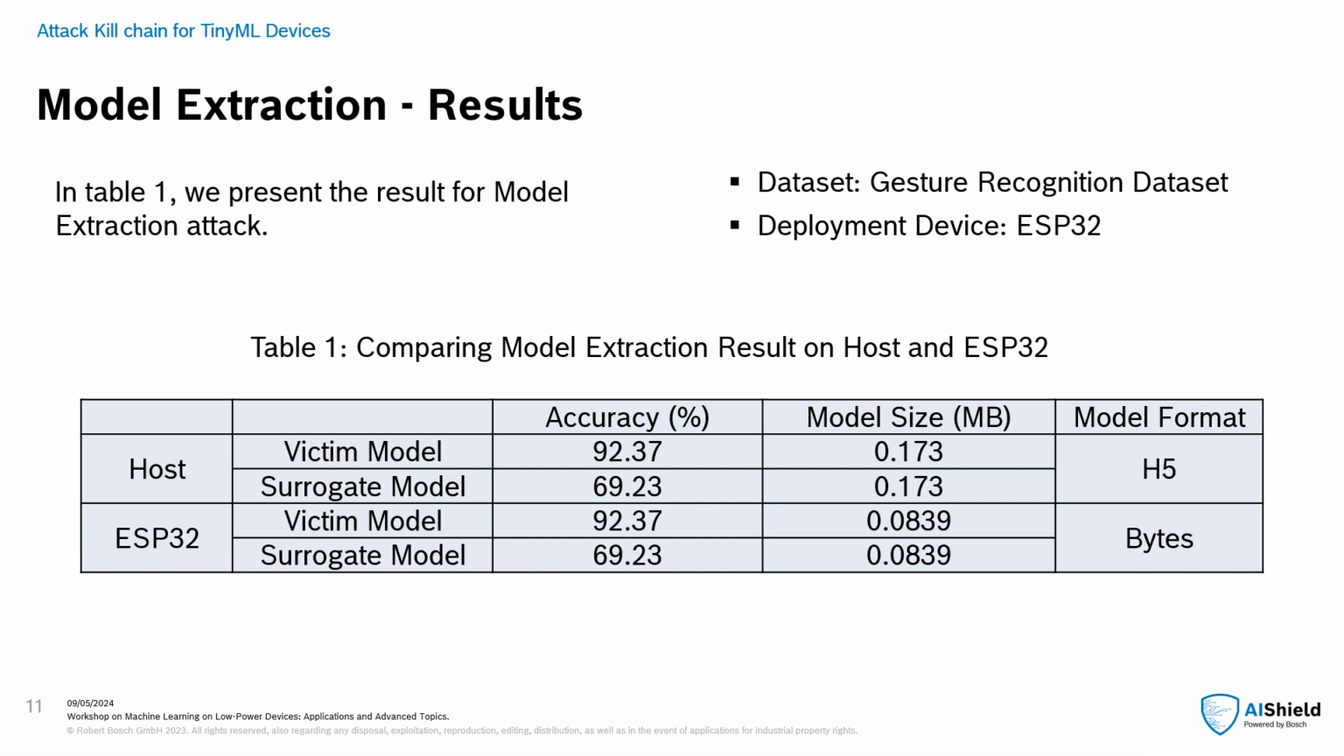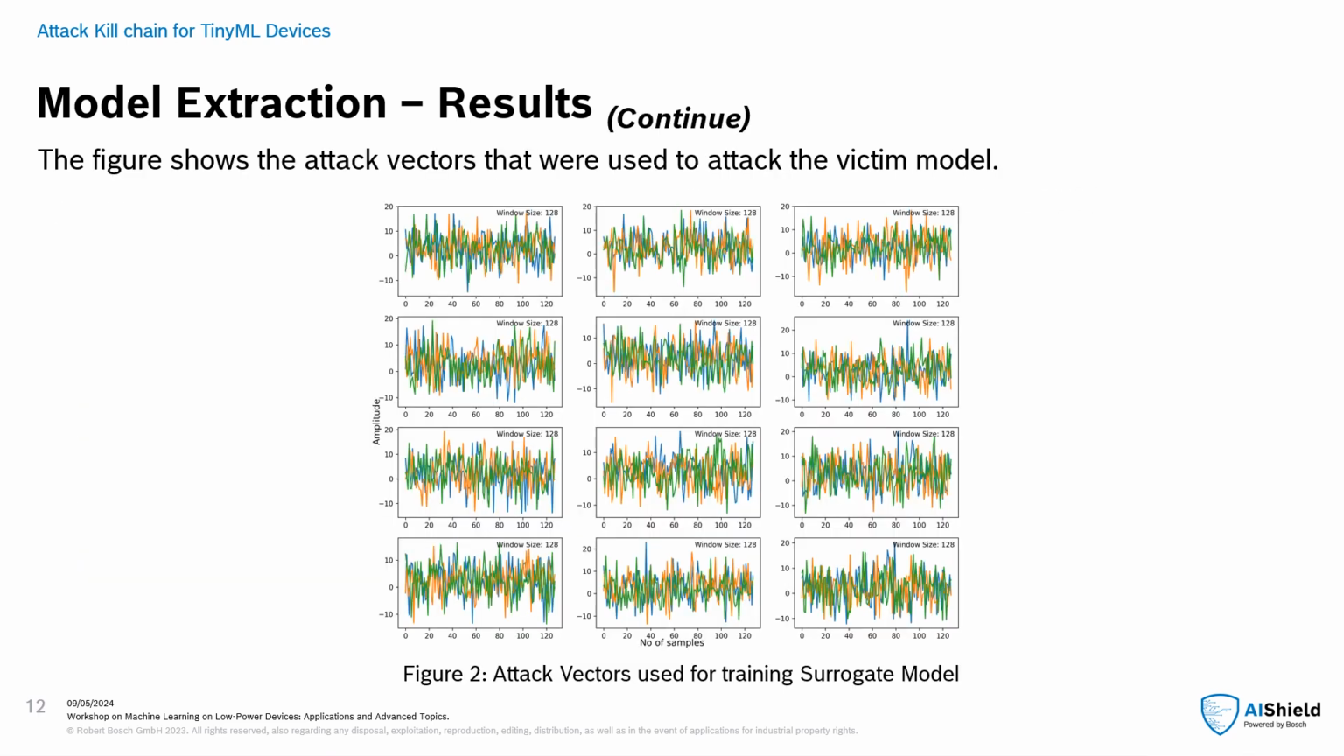Here in the table, we have compared the results on the host and on the ESP32 device. As we can see, no matter if the AI model is deployed on the host or a tiny embedded device like ESP32, we were successfully able to replicate the original model's functionalities. The following figure shows the attack queries that were used to train the surrogate model, on which we achieved an accuracy of 69.23%.